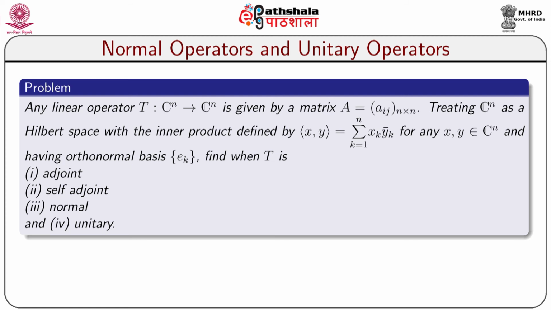Treating Cn as a Hilbert space with the inner product defined by inner product x comma y equals sigma k equals 1 to n x k y k bar for any elements x, y belonging to Cn, and having orthonormal basis E k. Then the question is to find when T is said to be adjoint, when T is self-adjoint, when T is normal, and when T is unitary.